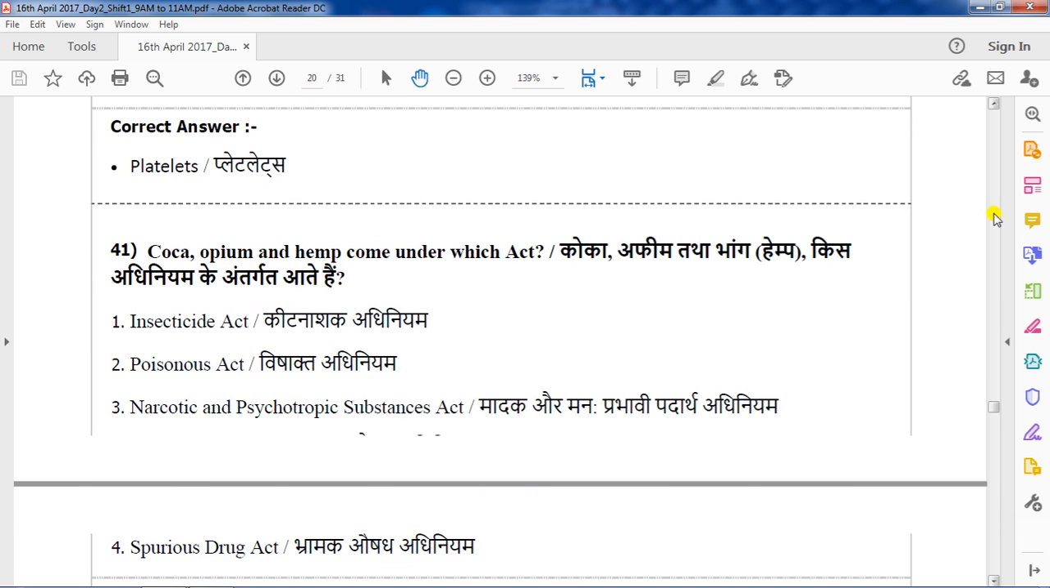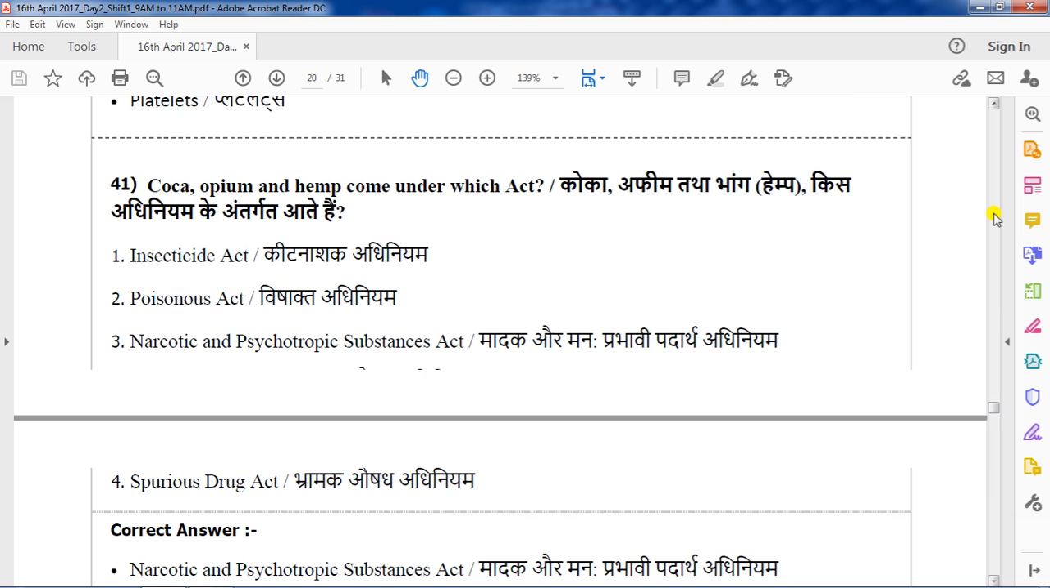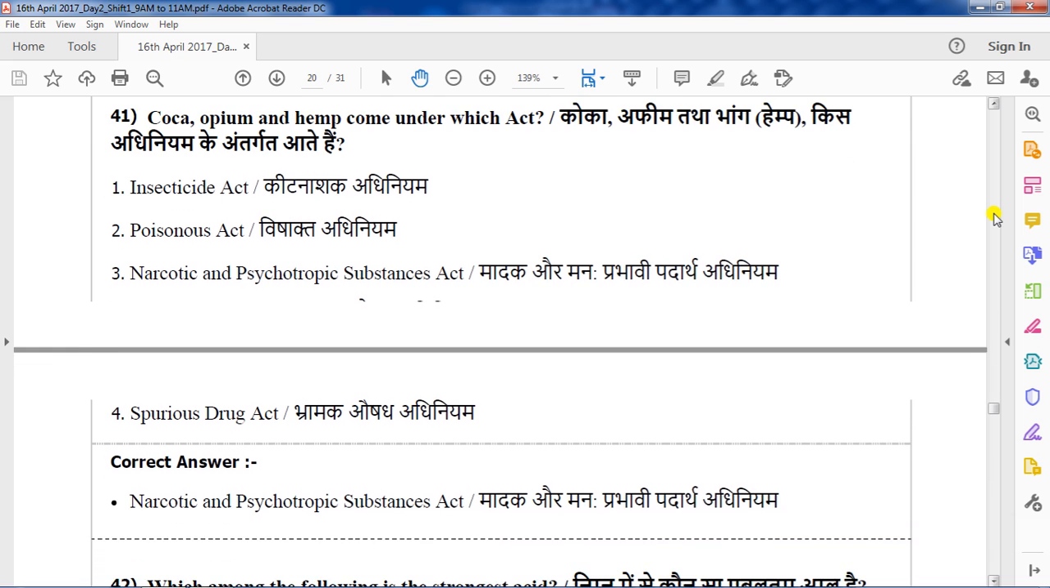Coca, opium and hemp come under which act? Options are Insecticide Act, Poisonous Act, Narcotic and Psychotropic Substance Act, Spurious Drug Act. We know that these drugs given in this question are coming under Narcotic and Psychotropic Substance Act. The correct answer is option 3.